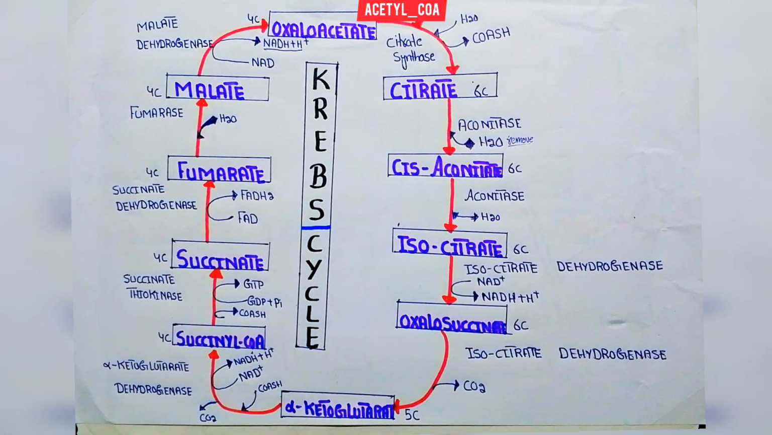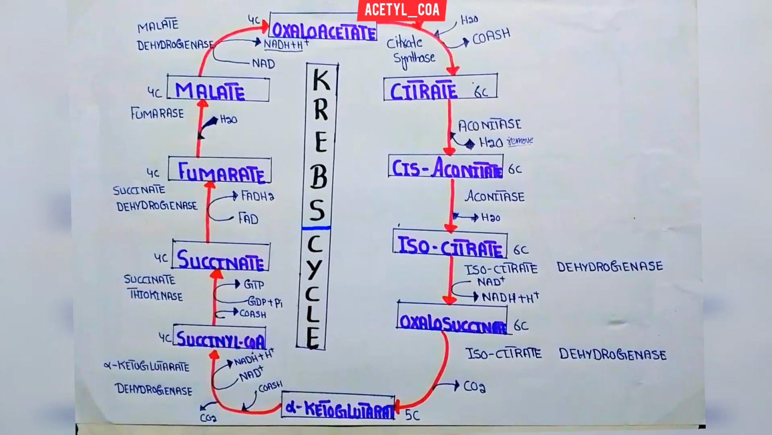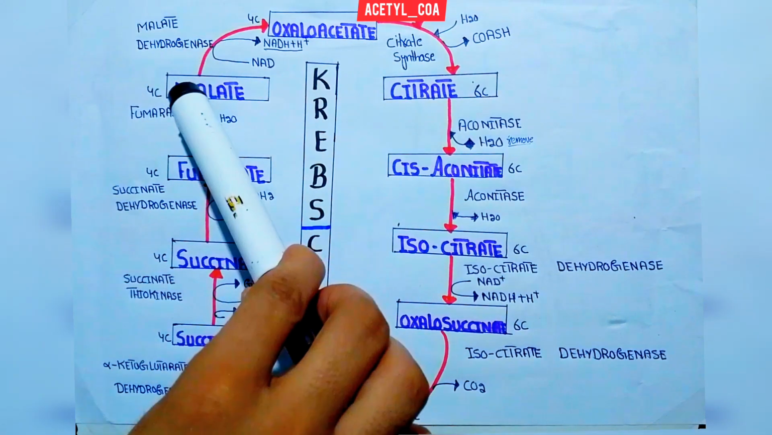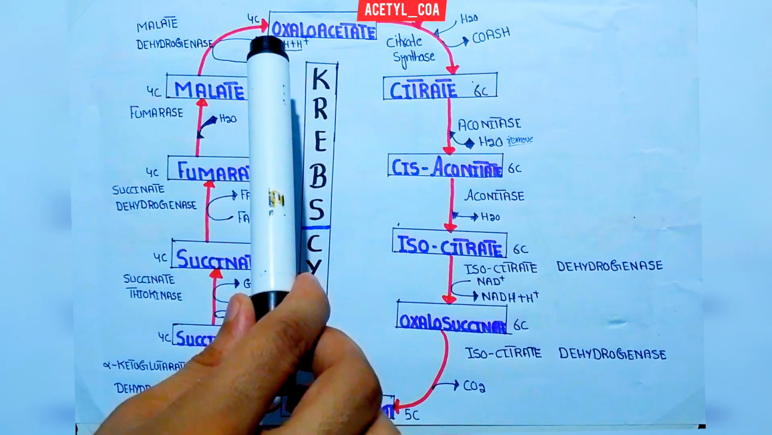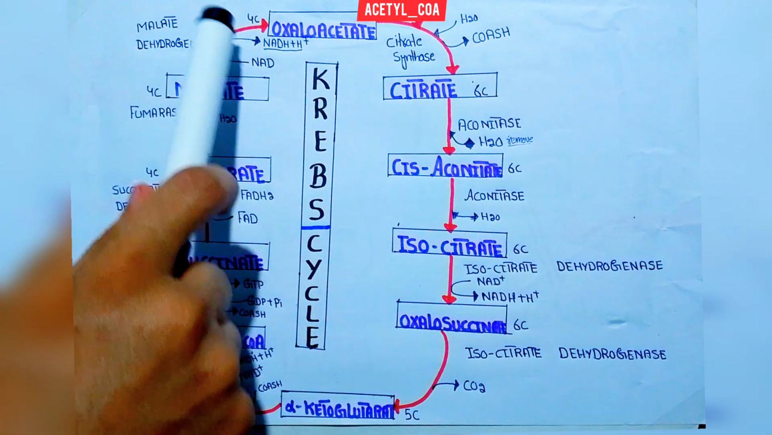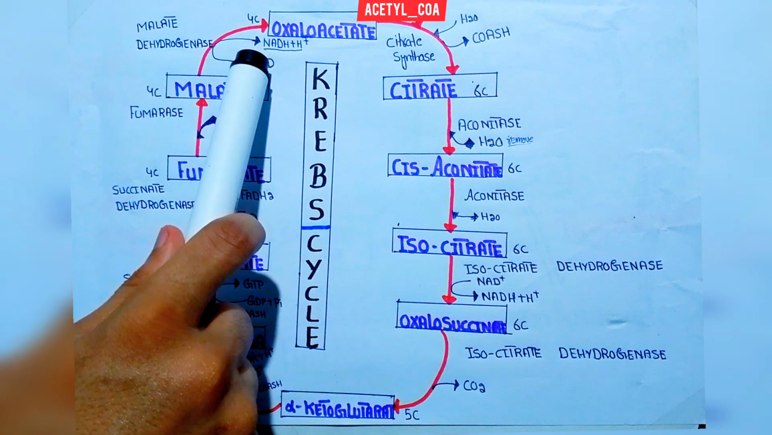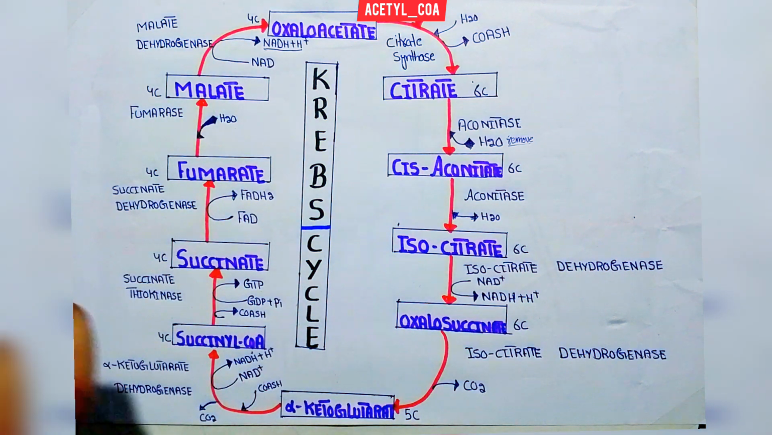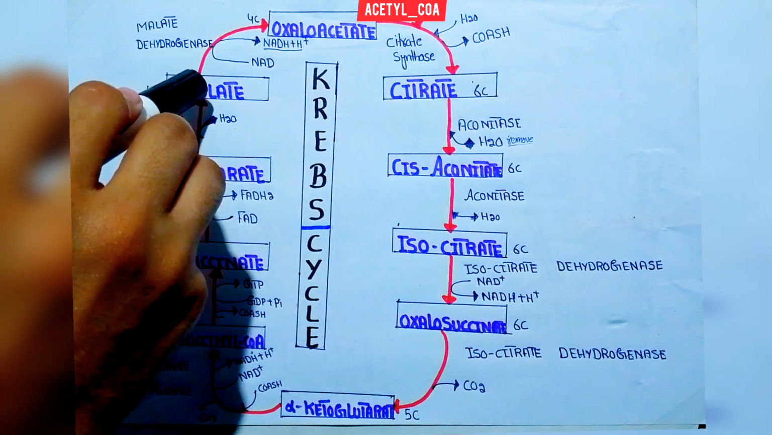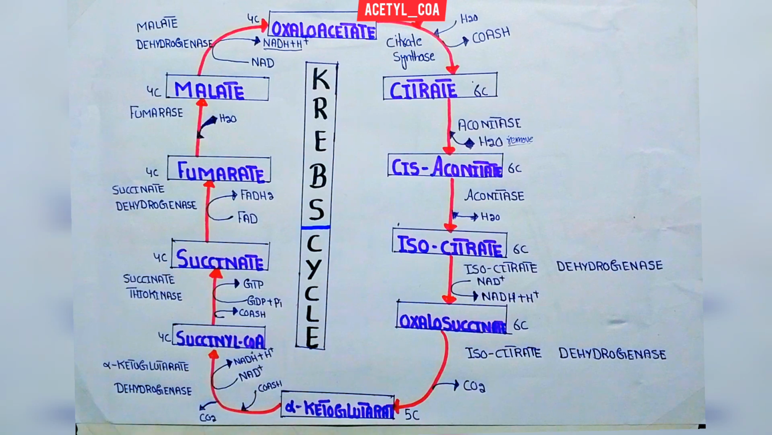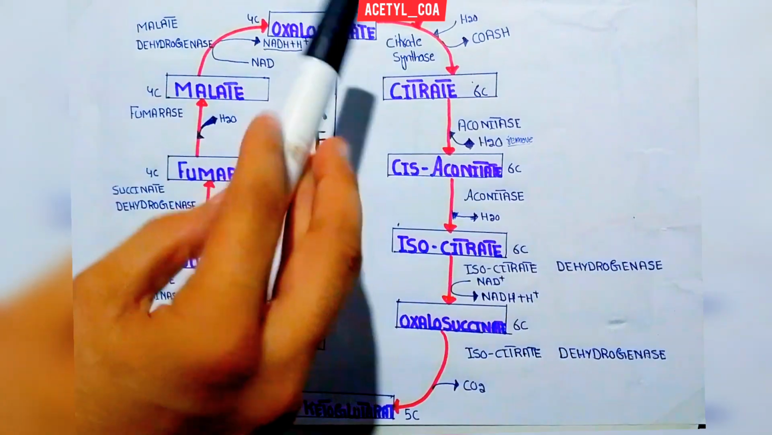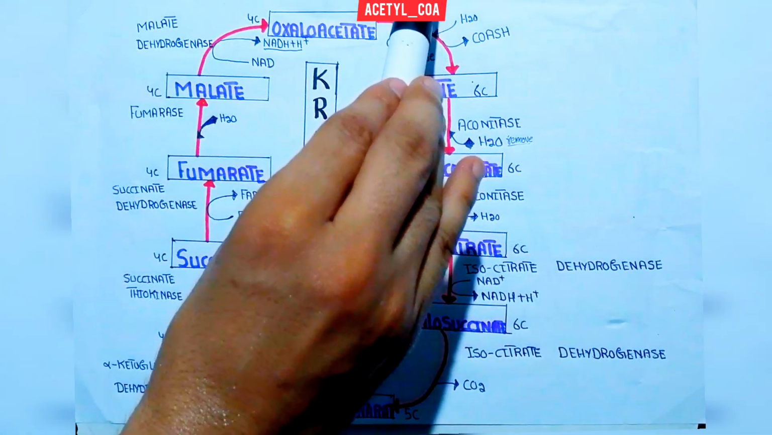Now look at what happened to the malate. Oxidation of this malate will occur, and finally we will get the 4 carbon compound called oxaloacetate. Here the hydrogen is removed and gained by the NAD, converting it into NADH plus H. This reaction is mainly catalyzed by the malate dehydrogenase enzyme. So the result is the 4 carbon compound oxaloacetate, and this oxaloacetate will again combine with acetyl coenzyme A and continue the cycle.